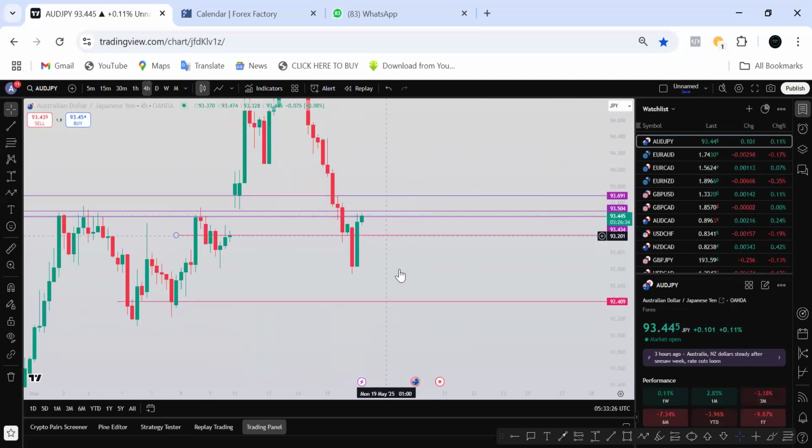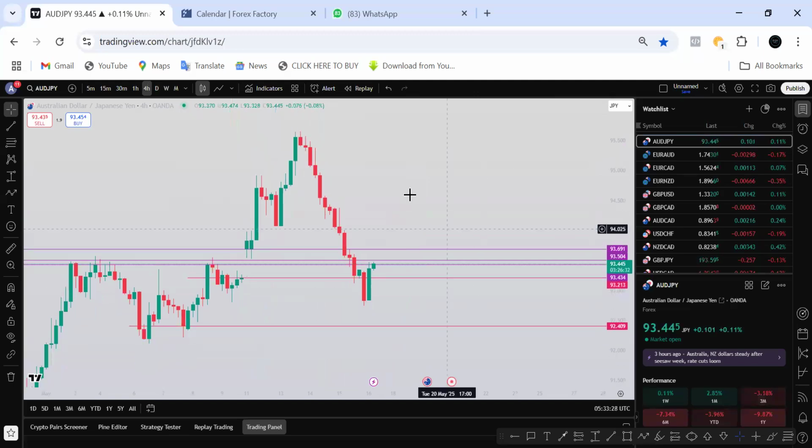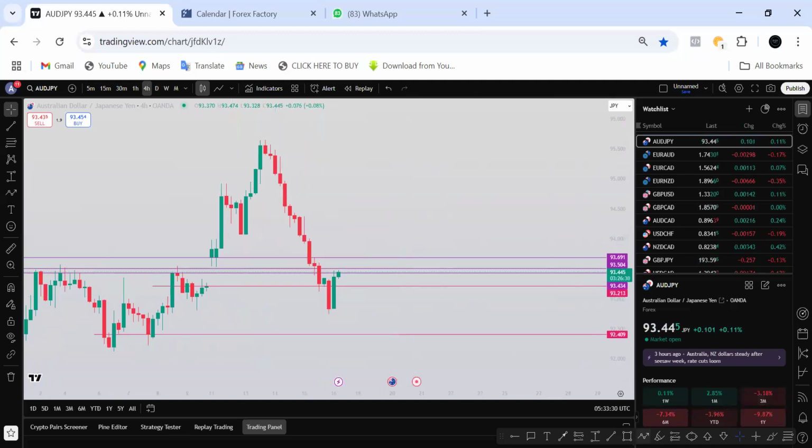Looking at the H4 time frame. I have to make sure two time frames are in sync with each other before I make a decision. The H4 time frame trend is also an uptrend. So at this point, what I'll be waiting for is price to come over here and break above these levels, because this is a high time frame rejectional level. I would love price to break above this level and pull back over here before I go in for a buy, which I'm not sure is going to happen during the London session.